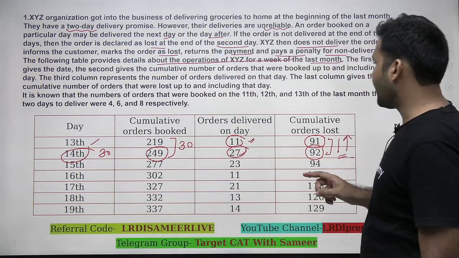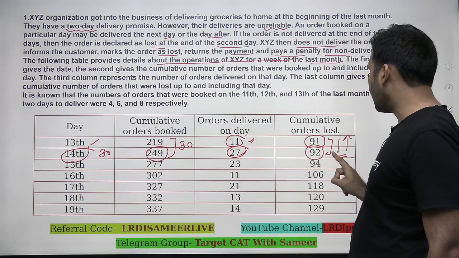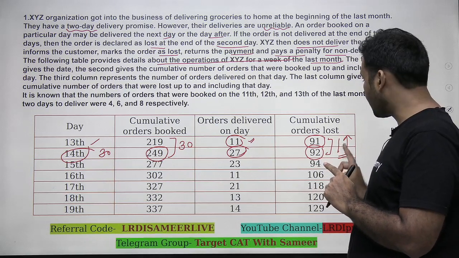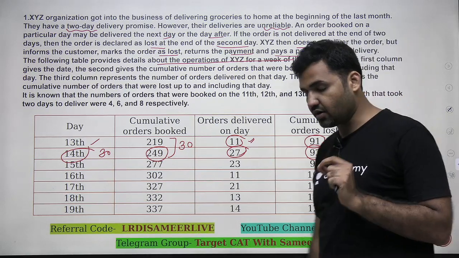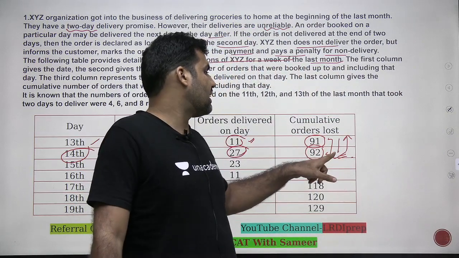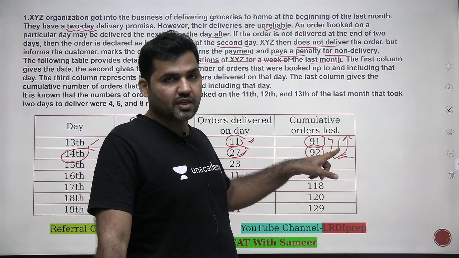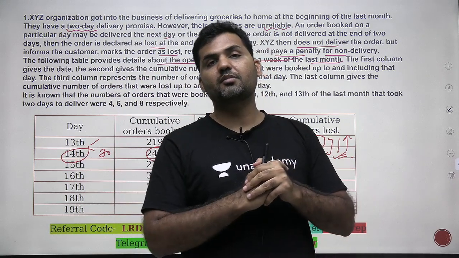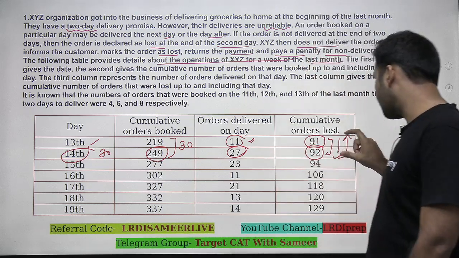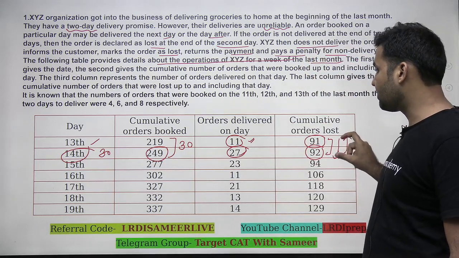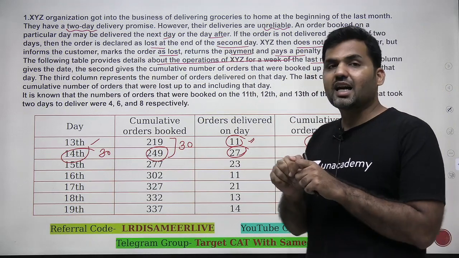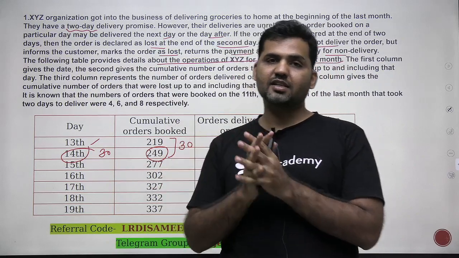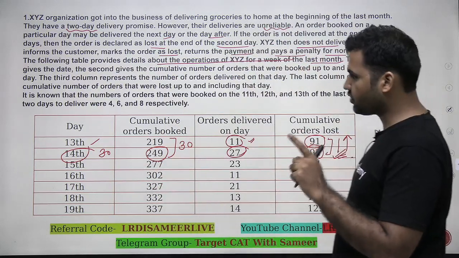So can I say that if on 14th I'm increasing the cumulative orders lost by 1, this one order that I'm losing here must be from the orders placed on 12th. Because if I'm counting it on 14th, that means the order which has been placed on 12th and still not delivered till 14th will be counted as lost. So this one increment must be of 12th date, right?